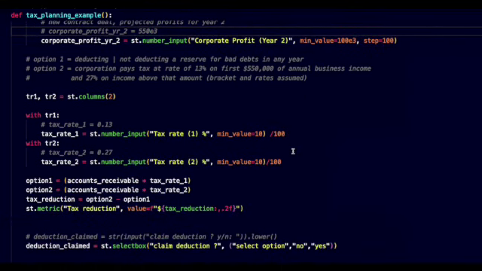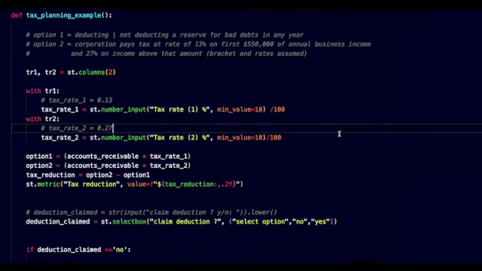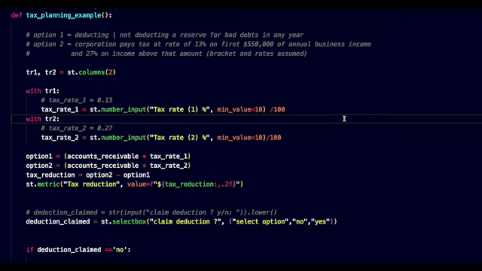Next we have our column variables tr1 and tr2, using st.columns with a value of 2. It is important to have column variables match the numeric value given. Tax rate 1 and tax rate 2 use st.number_input, with min value set at 10 and the value divided by 100. The comment shows the values used in the textbook example, which we will copy and apply to our app.